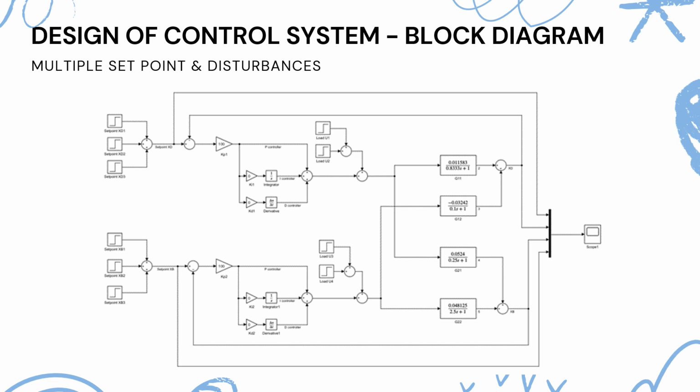Let's discuss handling multiple set points and disturbance. In real-world application, a distillation column often needs to maintain multiple set points for different product compositions while dealing with various disturbances. The block diagram of the control system with multiple set points and disturbance is shown here.